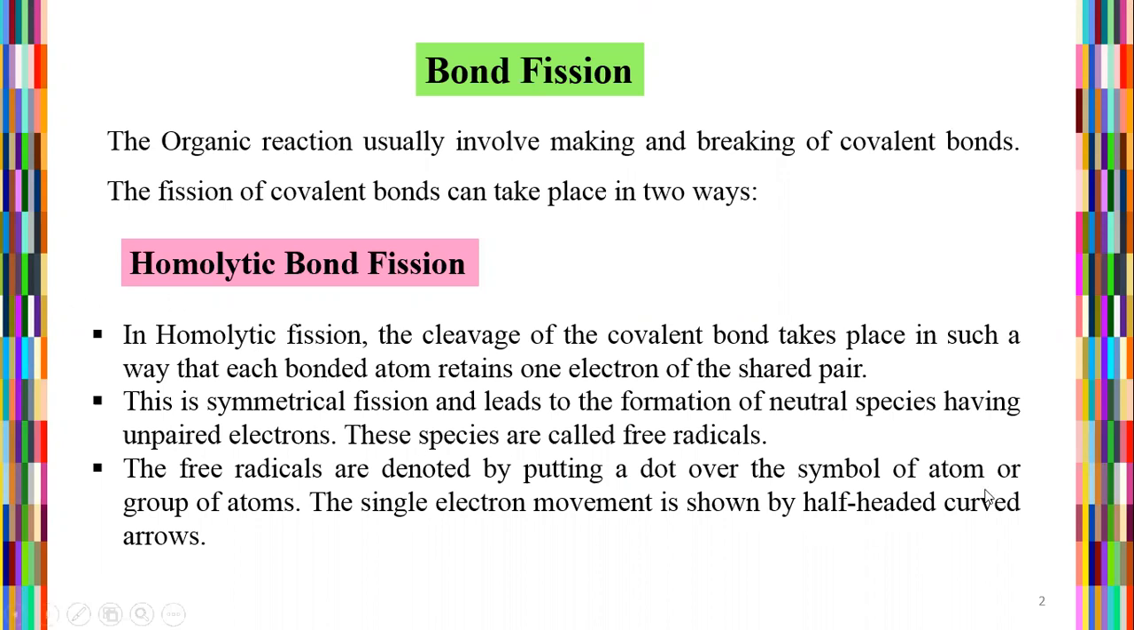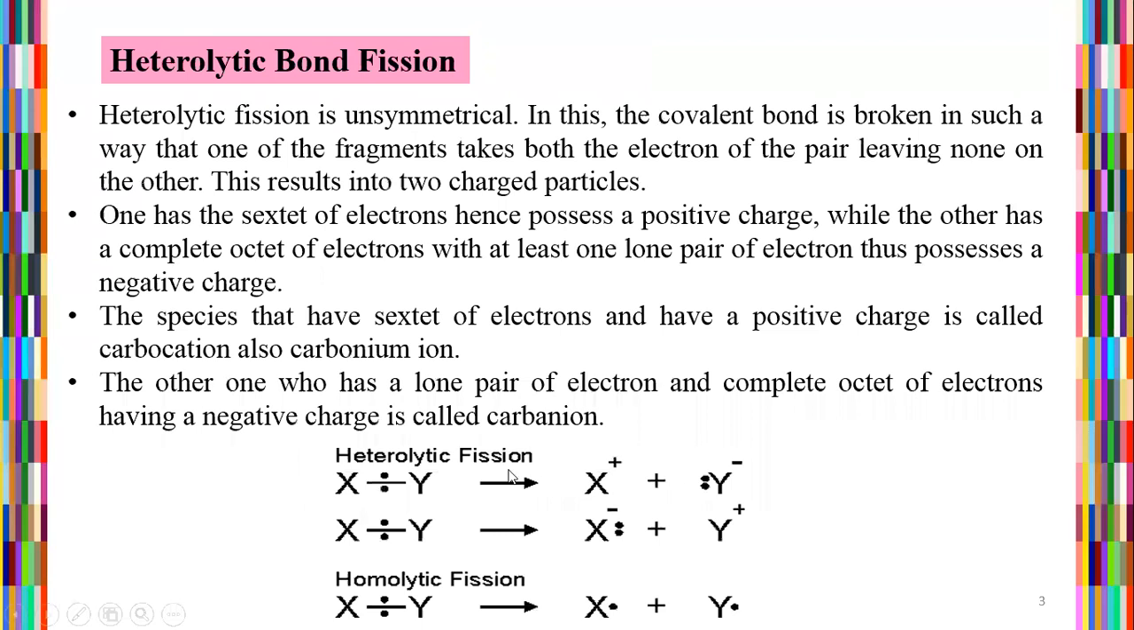When we represent symbols of atoms and groups of atoms with a dot, these are called free radicals. The single electron movement is shown by half-headed curved arrows. So this one is the free radical system.